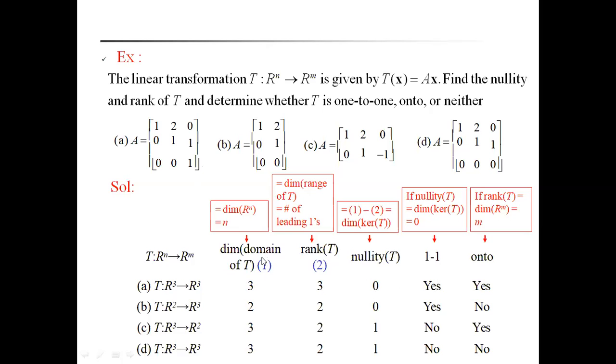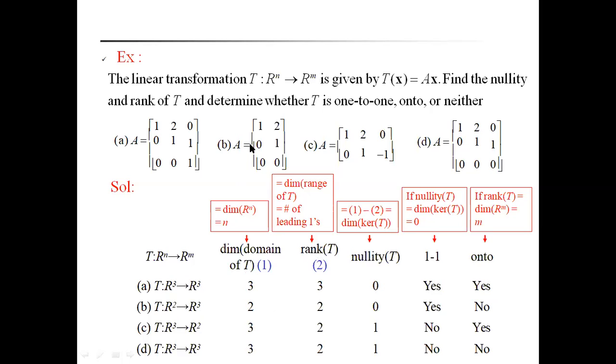Already dimension of the domain of T is equal to rank of T. Range of T is the same. Rank of T is equal to the dimension of the range of T, so that is an onto mapping also. Next, discuss the second one.